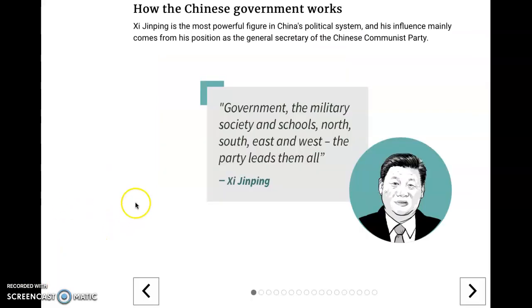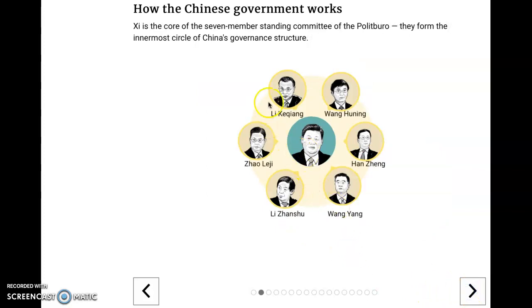Now I want to walk you through how the Chinese government works. Xi Jinping is the most powerful figure in China's political system, and his influence mainly comes from his position as the General Secretary of the CCP. So there he is, and he's surrounded by 6 other guys. He's the core of the 7-member Standing Committee of the Politburo.